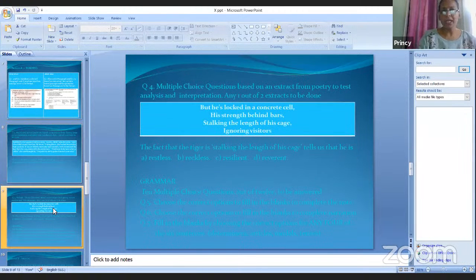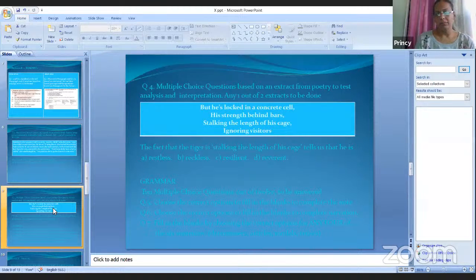Now, question number 4 will be based on the poetry section. One extract will be taken from a poem, those lines will be given to you, and on the basis of that extract, you will have MCQ-form questions, and you have to choose the correct option. This is question number 4.